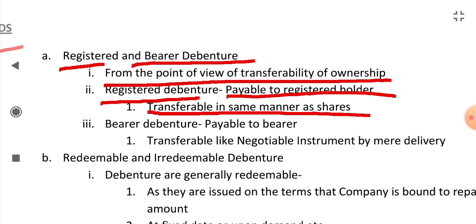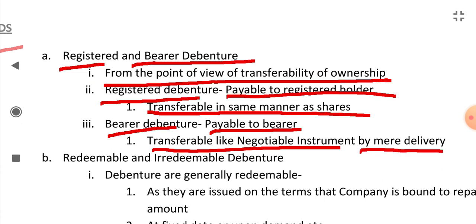The bearer debentures are payable to the bearer. Whoever is the holder of the debenture certificate, the debenture will be payable to him. They are transferable like a negotiable instrument by mere delivery. The bearer debentures can be transferred by mere delivery from one person to another. There is no need to execute documents or any deed.